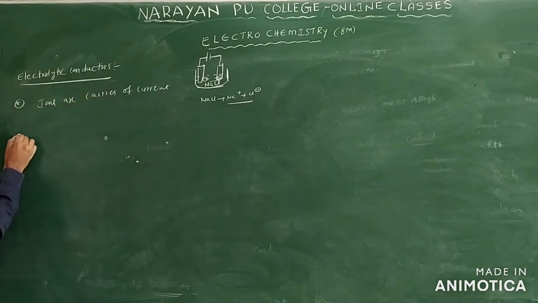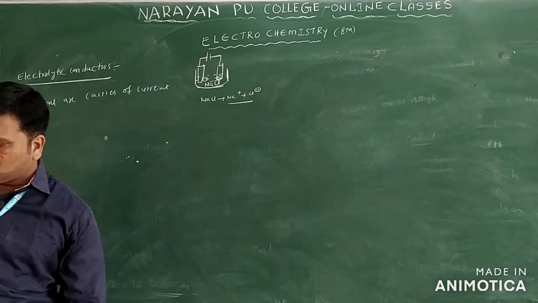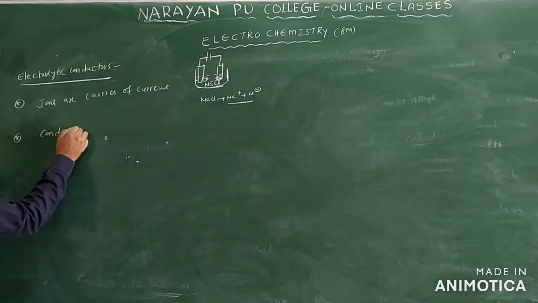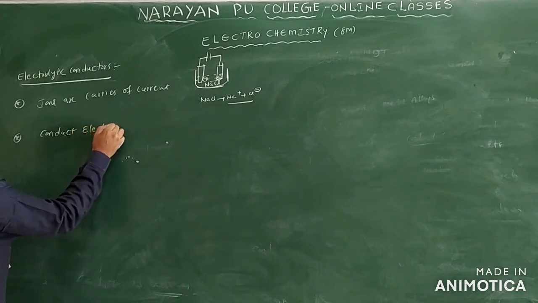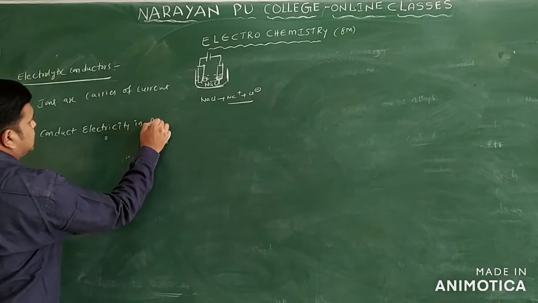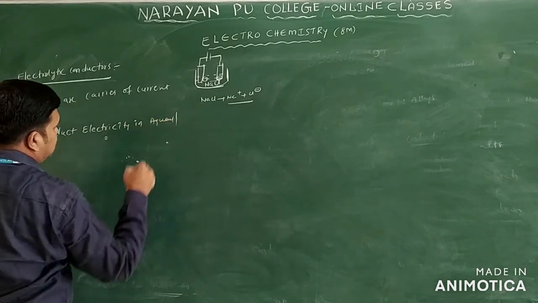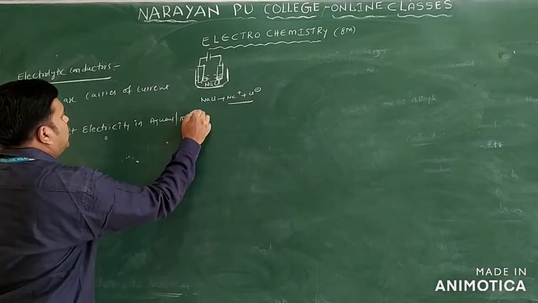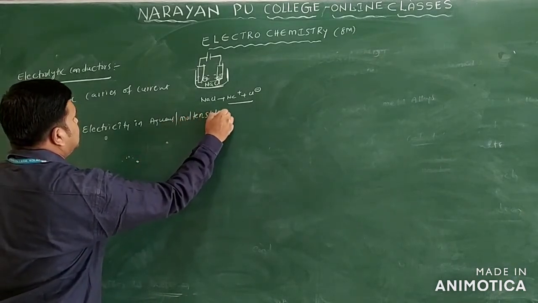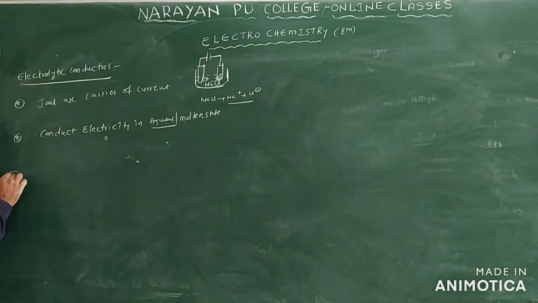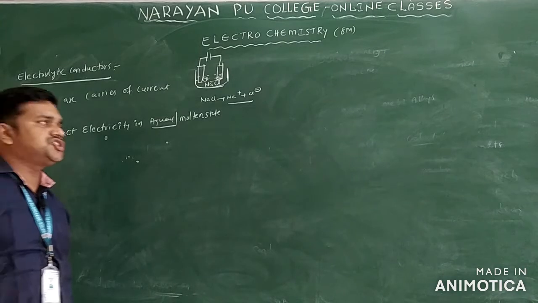In the case of electronic conductors, electrons are the carriers of the current. We can write one more point here: they conduct electricity in the aqueous state, and one more, the molten state. Aqueous, or you can take the solution state also. So they conduct electricity in the aqueous or molten state.